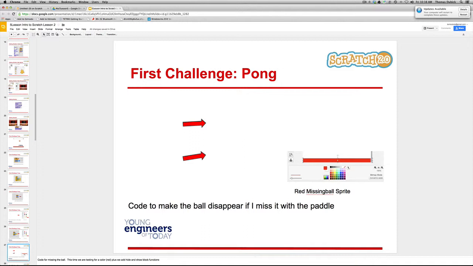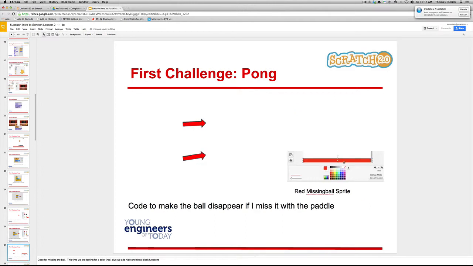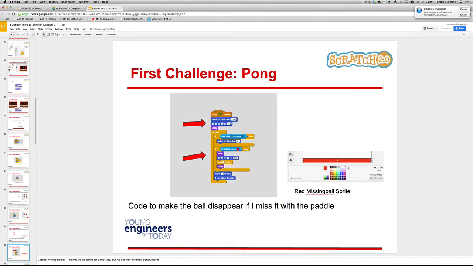Code to make the ball disappear if I miss the paddle. Now, in this instance, we had you use a trampoline, so that was the code we used here. In this one, you could be touching red. I would really suggest that you make a rectangle, draw it, and fill it in red. One way you can do this is you can have it if touching color red, or if you make another sprite, you could have it if touching, for example, missed ball. So that would do it. Then it would hide it. You would move it to a new location, wait a half second, and show.